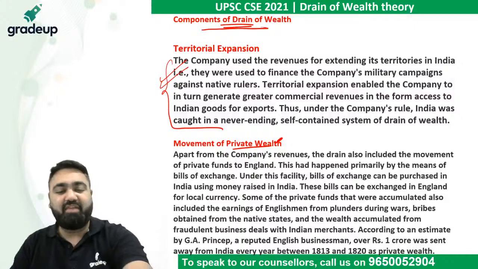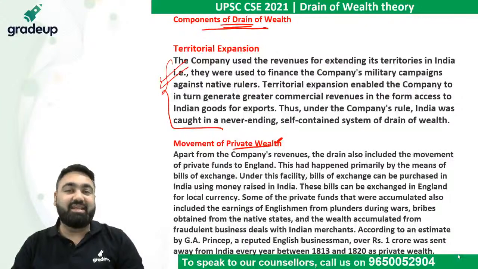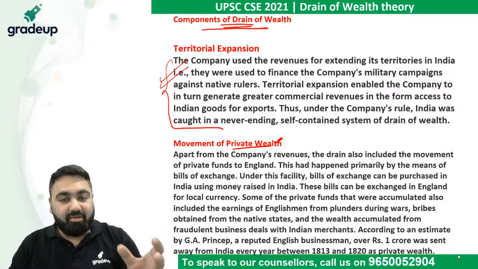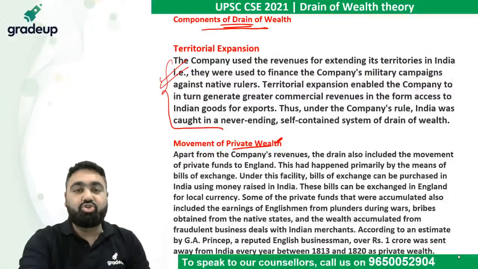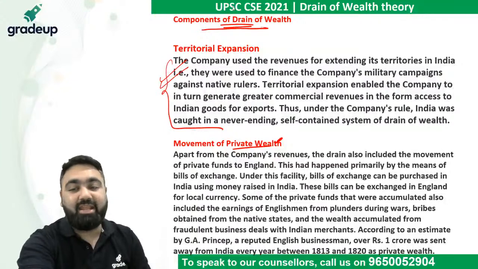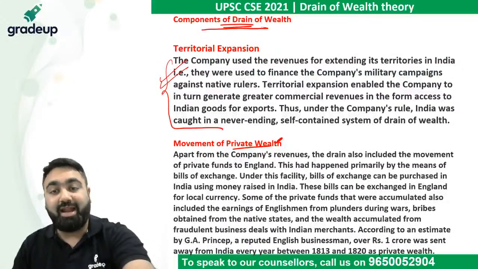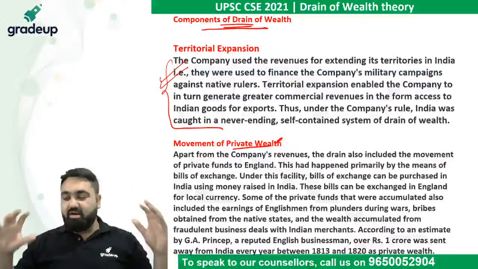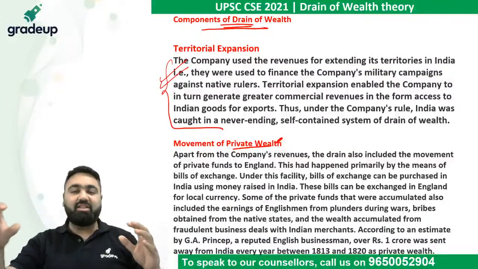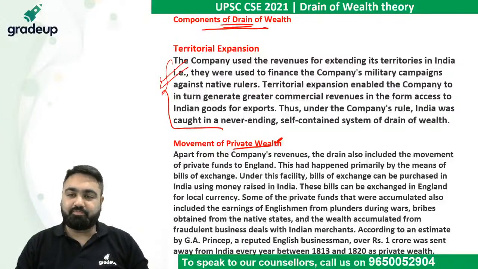There are very, very famous stories of Warren Hastings going and taking money from the kings, taking money from the rulers, making sure that they give money by all means possible. He used to force the rulers to pay them money at any cost. All the rulers had to pay money no matter what. All these things were done by the East India Company to make sure that their profit increases. Private wealth was a big part of the earning that the British were doing, and this private wealth usually came from big rulers of India because they were scared of the British.